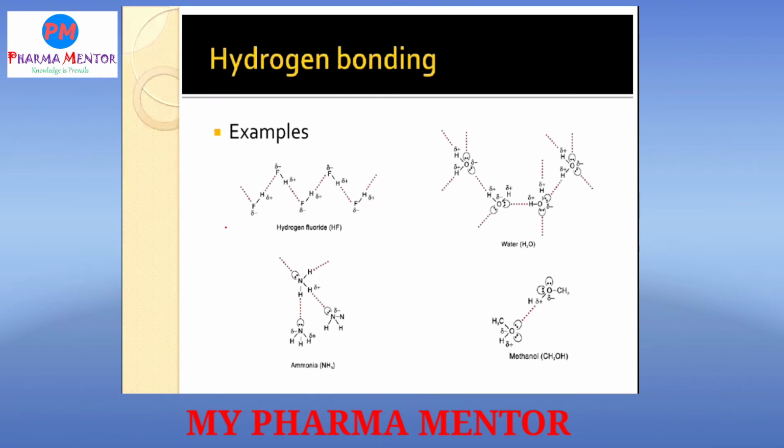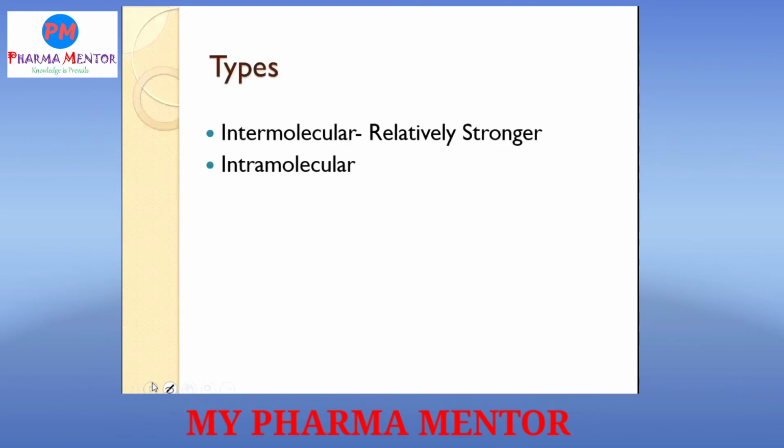So, some examples of hydrogen bonding are given: hydrogen bonding between hydrogen fluoride molecules, and hydrogen bonding of the water molecule, in which the lone pairs on oxygen form a hydrogen bond with the hydrogens of another water molecule. Then, hydrogen bonding in ammonia, where the hydrogens on nitrogen form hydrogen bonds with the nitrogen of another ammonia molecule. And the last example is hydrogen bonding between methanol molecules. So these are examples of hydrogen bonding.